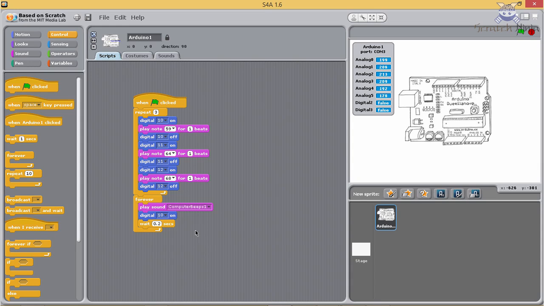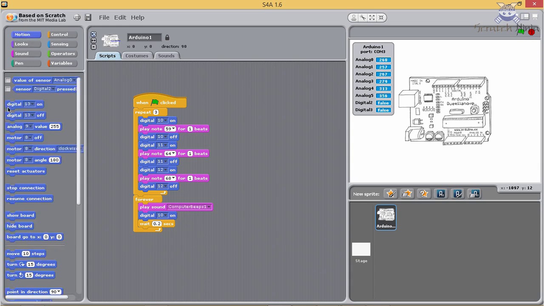Now make it off. Click on Motion. Select Digital 13 off and drag it into the program window and connect it. Change it to 10.